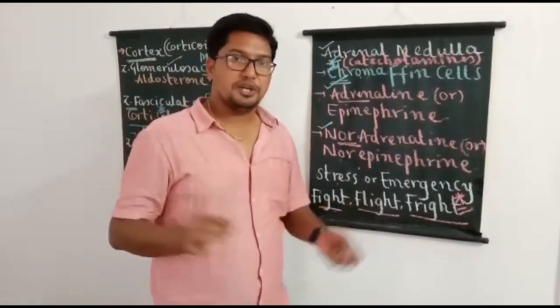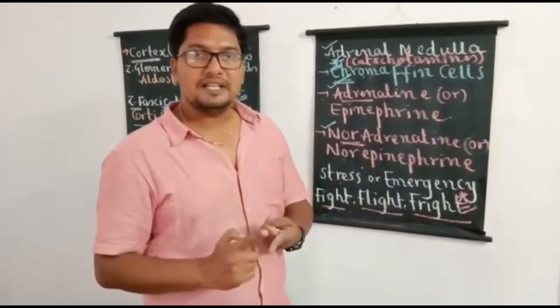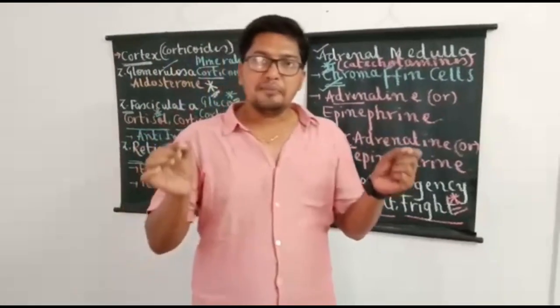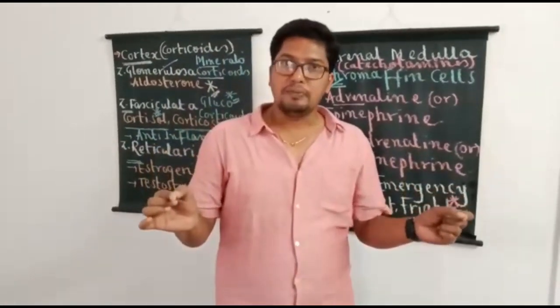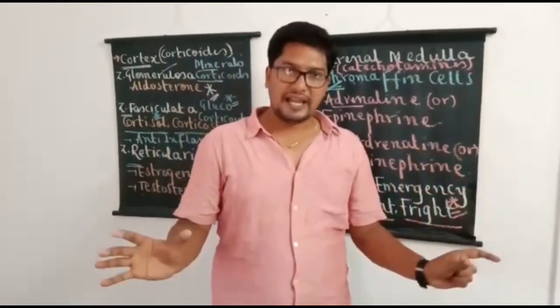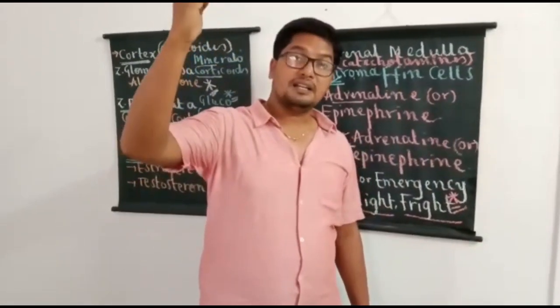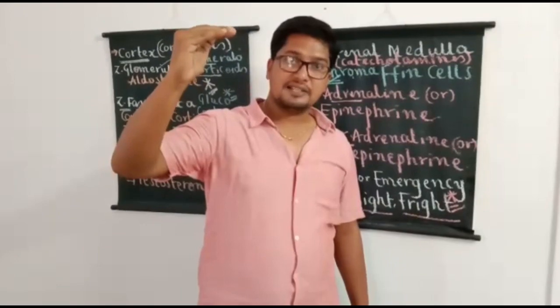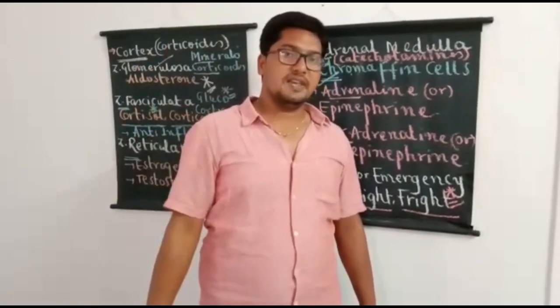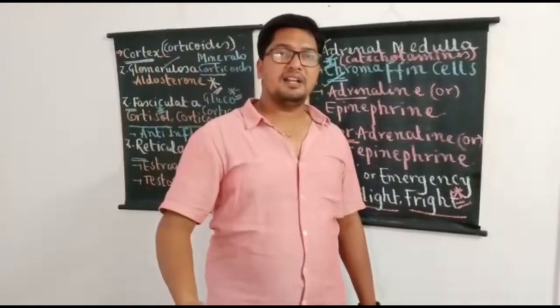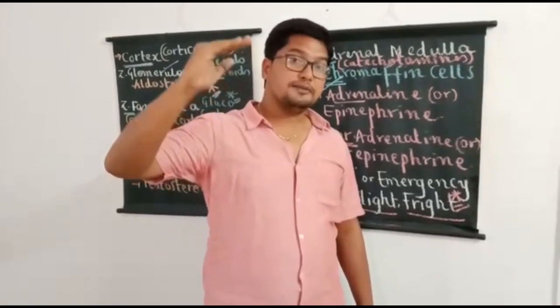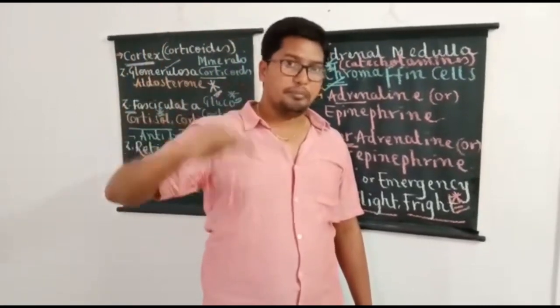So in this video, I have explained all the details of a very important endocrine gland in the human body, that is the adrenal gland. Based on the location, they are called suprarenal glands because adrenal glands are located above the kidneys. When we take a section of the adrenal gland, it is demarcated into outer cortex and inner medulla.